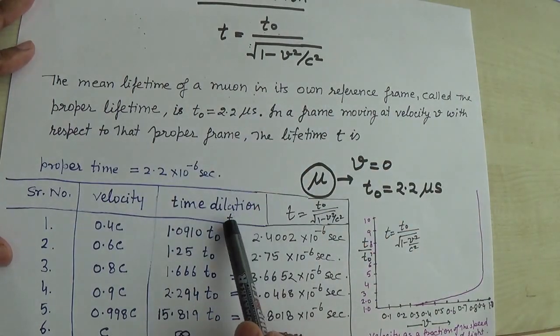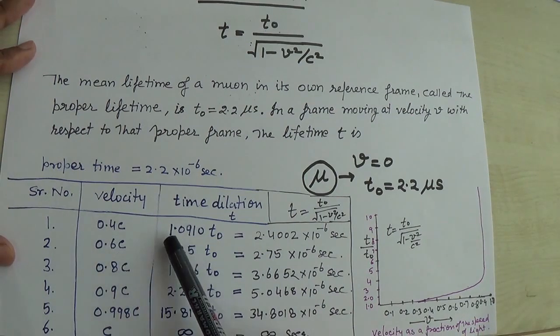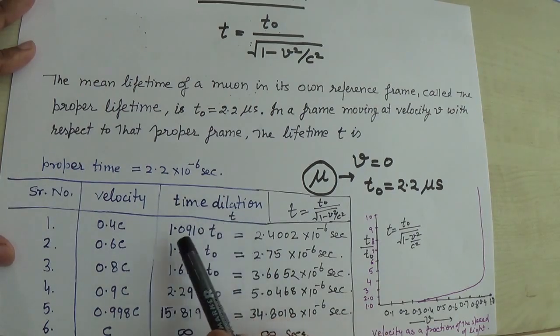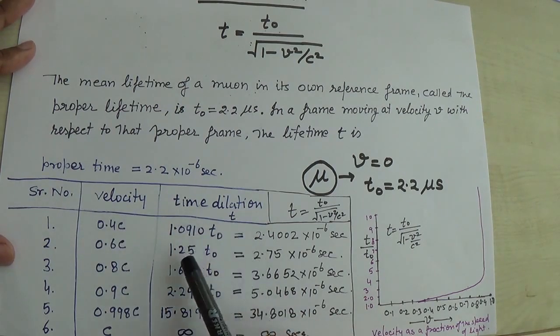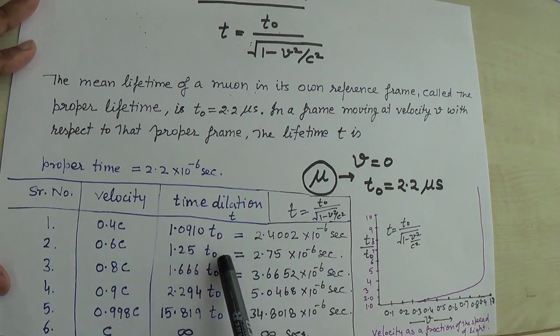So time dilation t in terms of t naught, the value is 1.0910 times t naught when speed is 0.4 c. When speed is 0.6 c, the value of t is 1.25 multiplied by t naught.